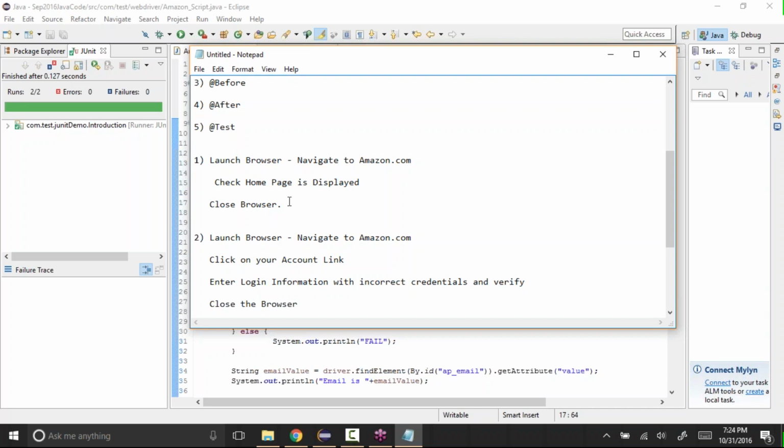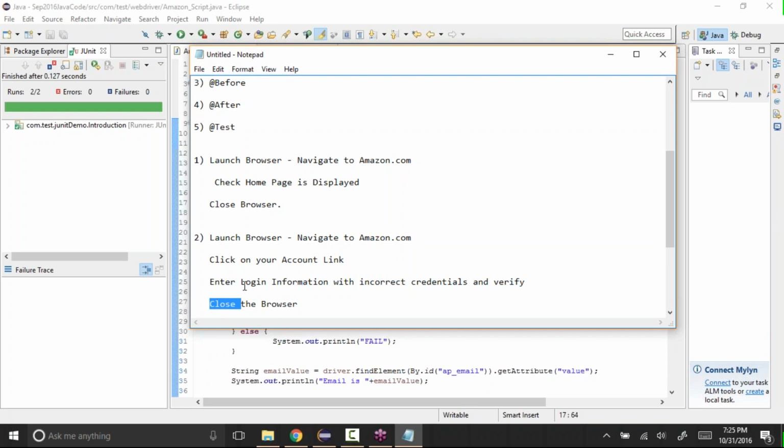Okay, so in this, some of the things we are doing are common. For example, launching the browser is the same here as well as here. Closing the browser is the same here and here. Okay, so in case you are not using any methods and we are just creating one class for each test case.